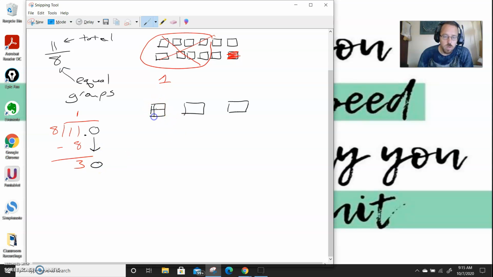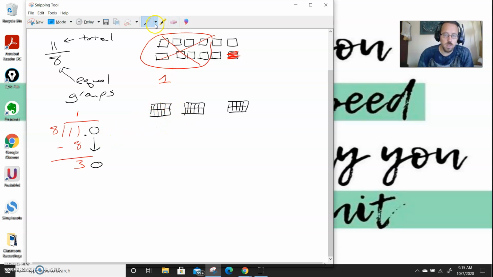I'm going to extend my box so I have space for it. All right, so there's my 30. I've cut my boxes up, and now I've got 30 pieces. How many groups of 8 can I get out of 30 pieces?